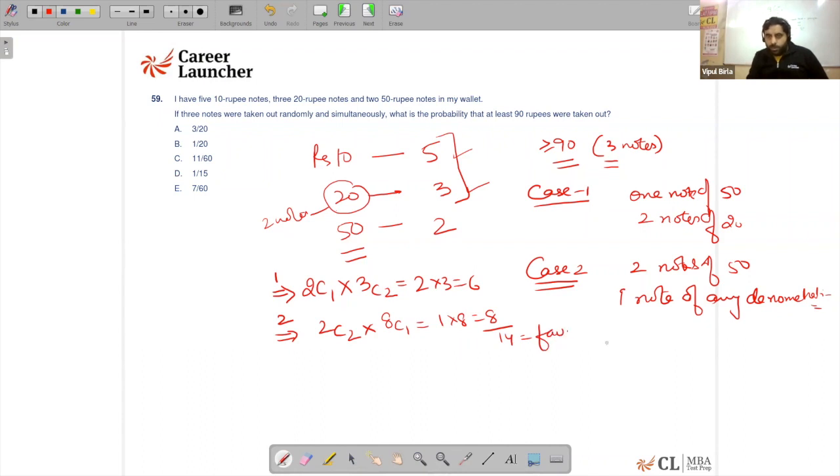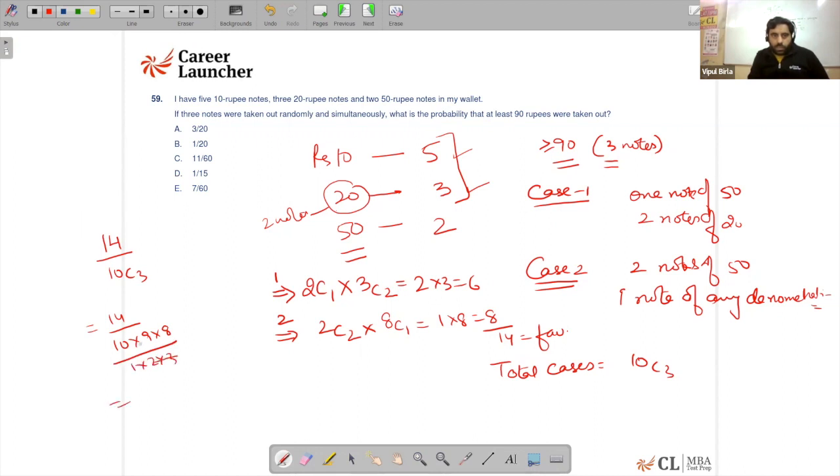Which will make the sum 90 or more, right? And the total number of cases is 10C3. So basically my answer will be favorable cases, which is 14, upon 10C3. So it's 10 into 9 into 8 upon 1 into 2 into 3.